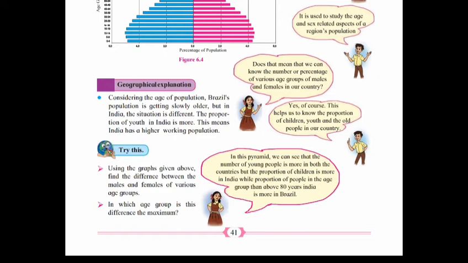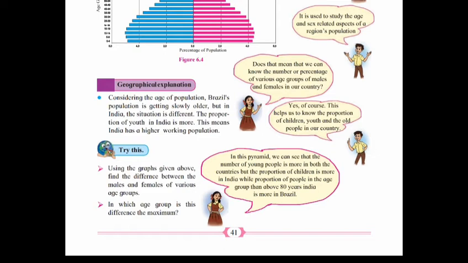See the geographical explanation. Considering the age of population, Brazil's population is getting slowly older than India. But in India, the situation is different. The proportion of youth in India is more.